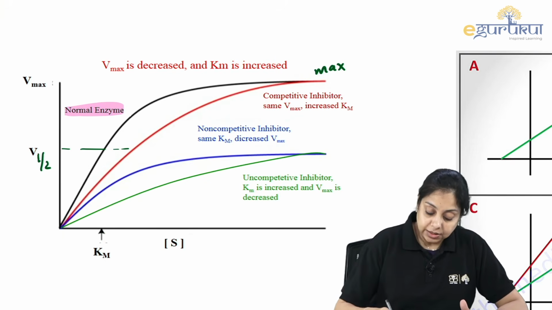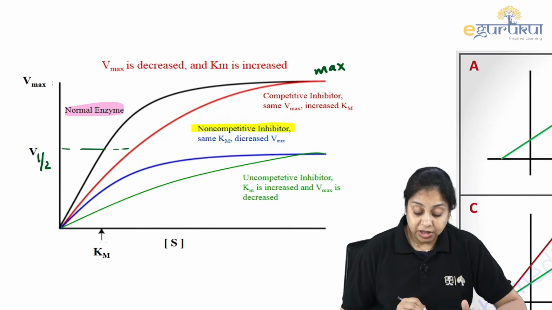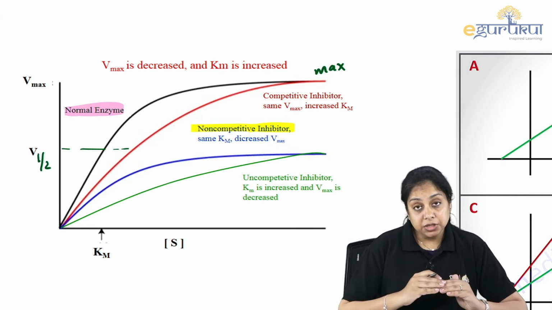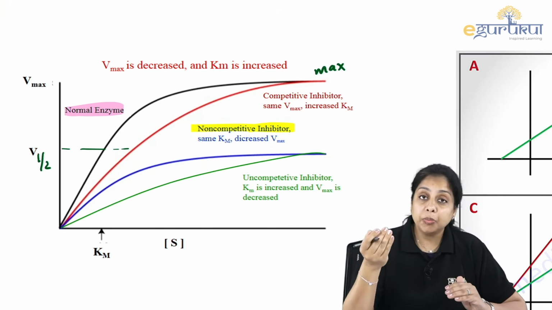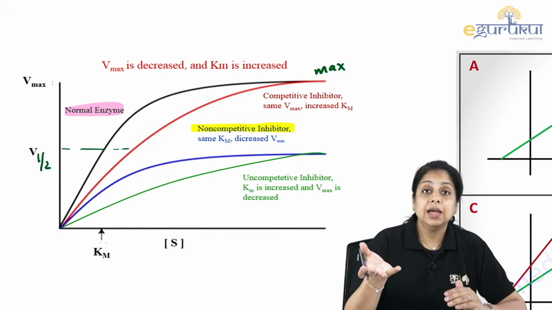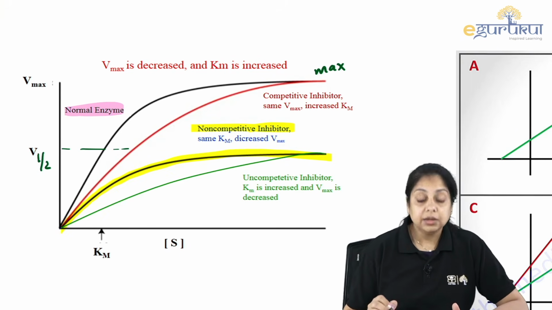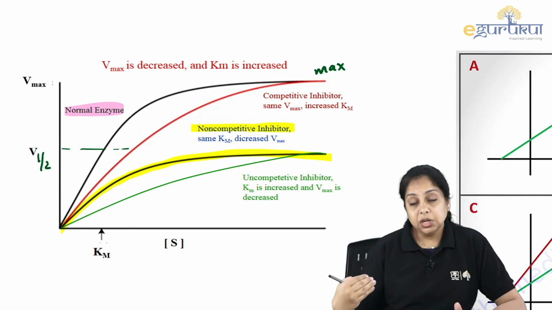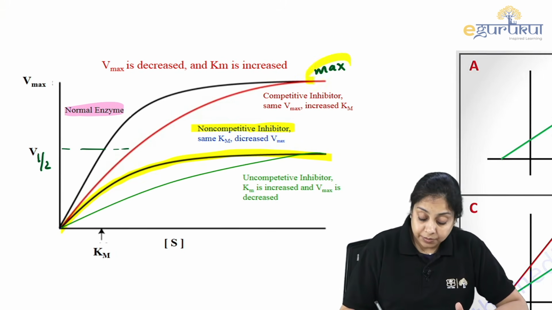Now, let's take another. In the non-competitive inhibition, the reaction velocity will not reach the maximum because it is inhibiting it. Non-competitive hai, binding to a site other than the active site. So, this is the kind of graph you are getting, towards the lower side. Do you see the Vmax? Vmax was this.